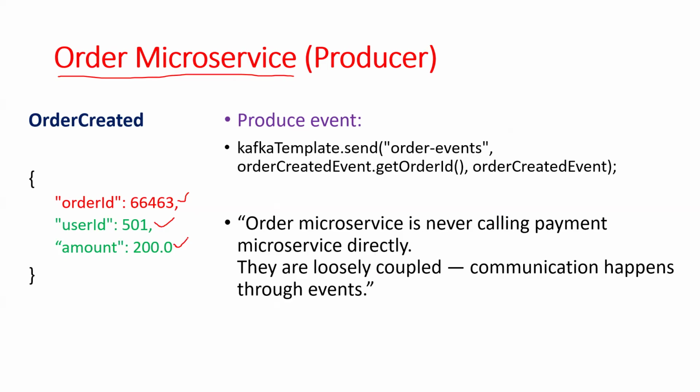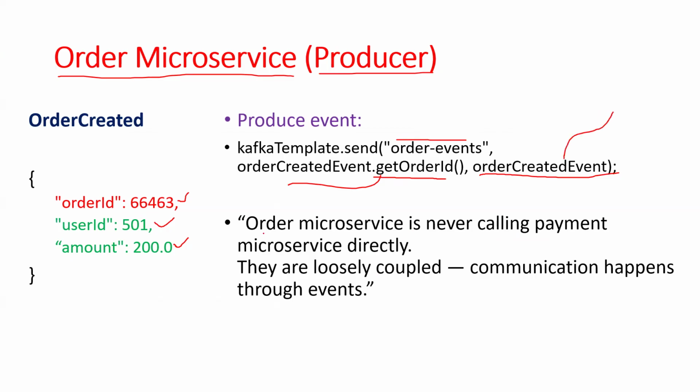So what the producer microservice will send, it will send to this topic order-events. This is the event name. Whenever you are publishing an event, a key is mandatory. So my key is the order ID. This is the string data type, and this is the JSON data type.